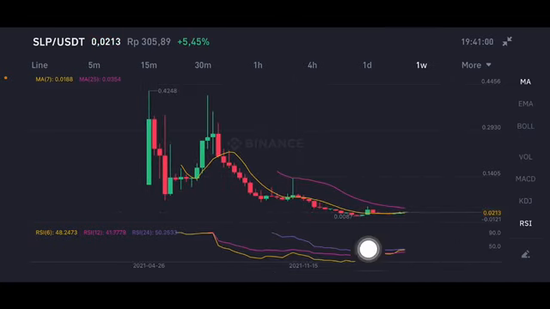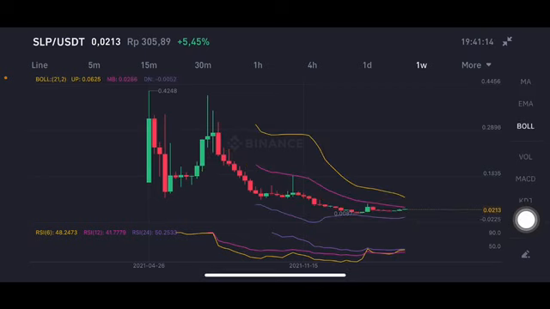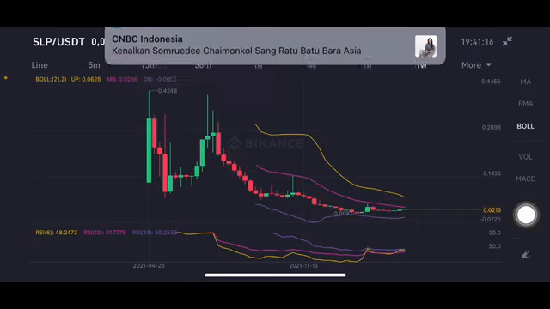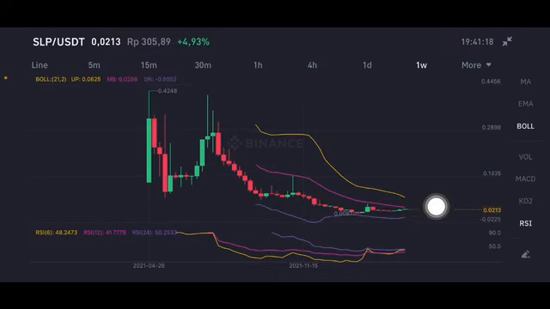Range prices only at here, the yellow one, but for a 1 week chart, looking on the trend line like this, still on the downtrend line. I will never enter on any cryptocurrency that is on the downtrend line. The stochastic is also in a neutral position. For the Bollinger Band here, try to push it to the pink one side, middle band 0.0286 US dollar.